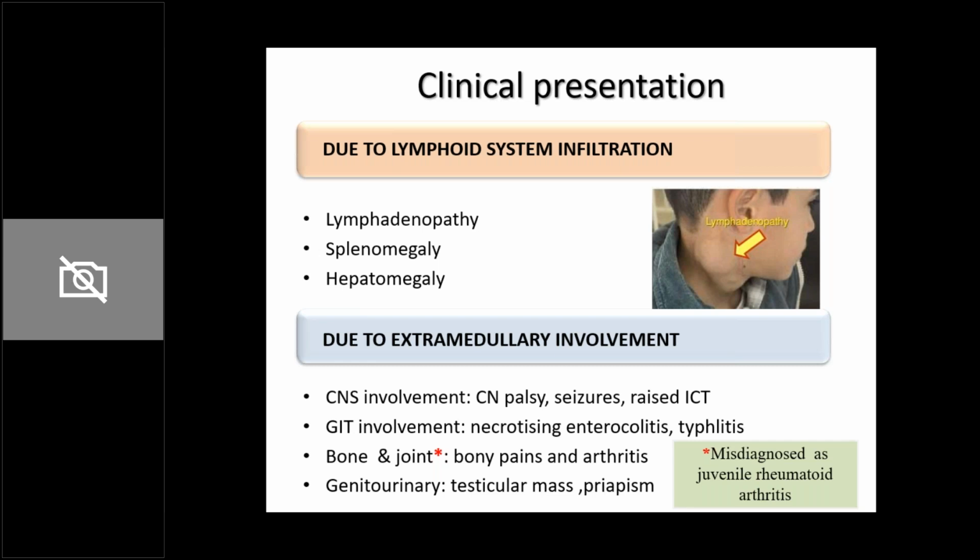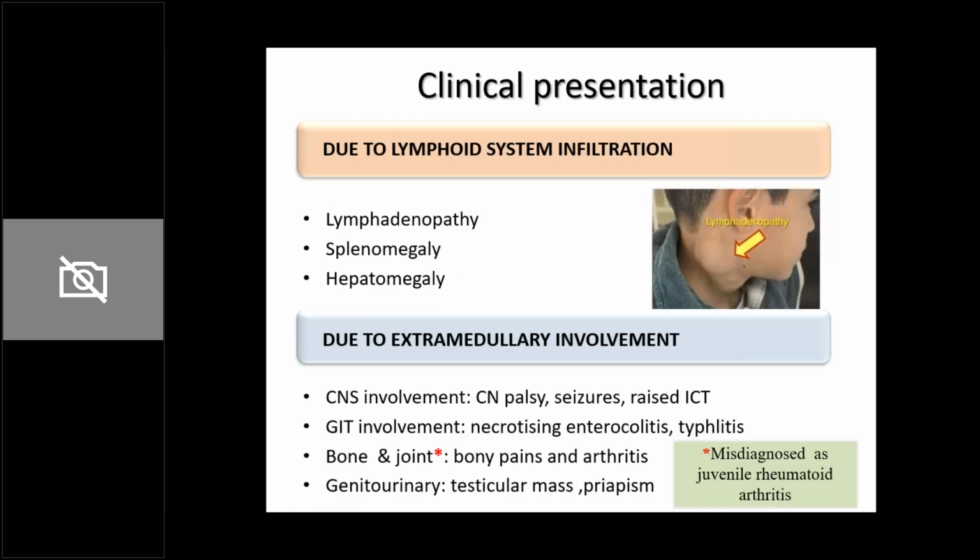So by and large, what you should remember is that if a child presents with fever and isolated bone and joint involvement, apart from juvenile idiopathic arthritis, and of course the other commoner diagnosis that you think of, leukemia should also be one of the differentials that you should think of. And then genitourinary manifestations can be a presentation as a testicular mass. In fact, testicular examination is an essential component of examination of any child suspected to have leukemia, because it is going to change the risk stratification, and there can be priapism.